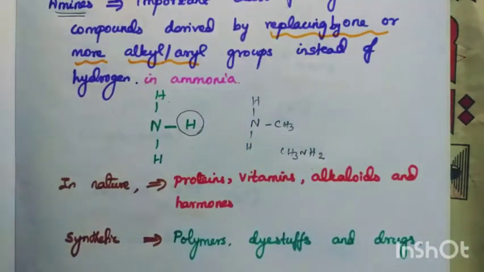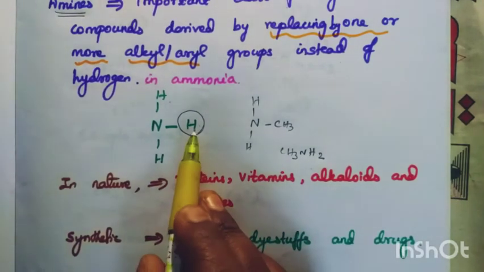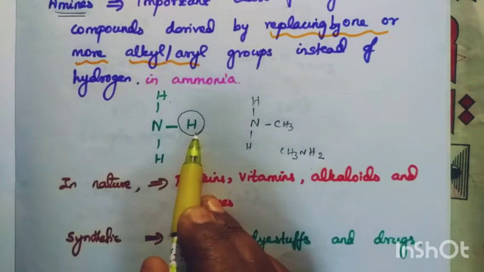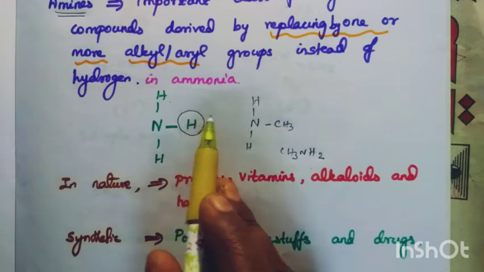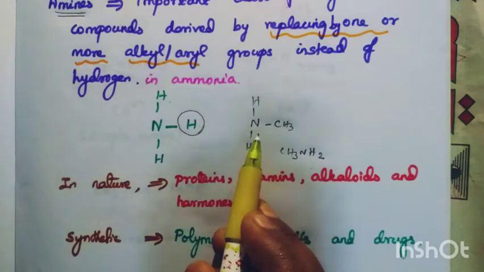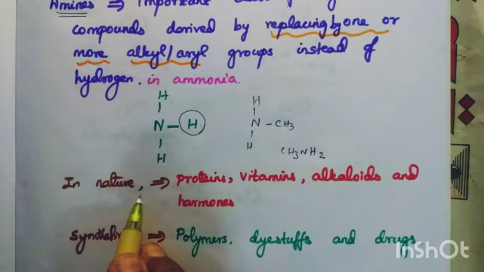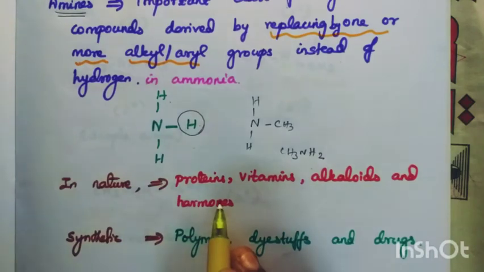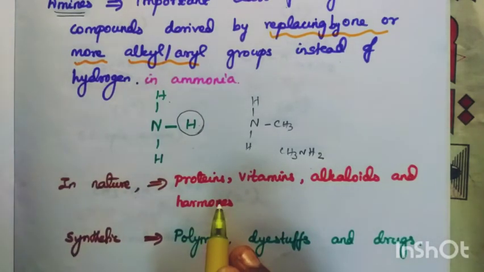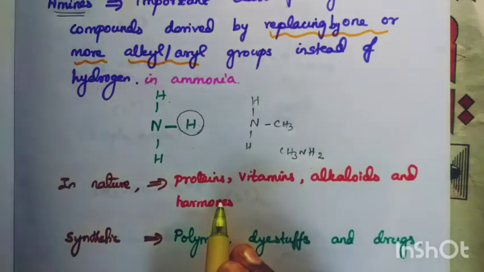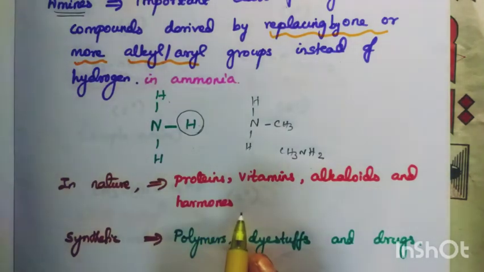So one of the hydrogens is replaced by an alkyl or aryl group, such as methyl, ethyl, propyl or phenyl. In nature, amines are commonly found in proteins, vitamins, alkaloids and hormones.